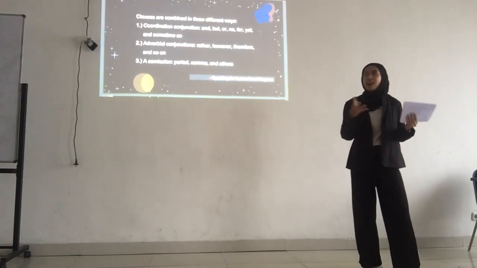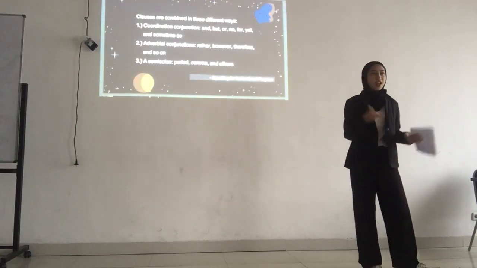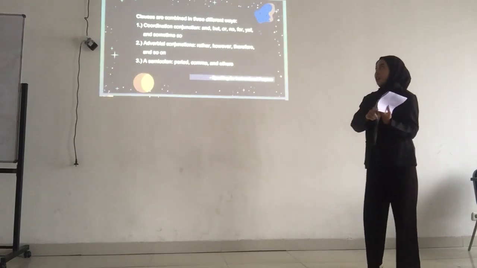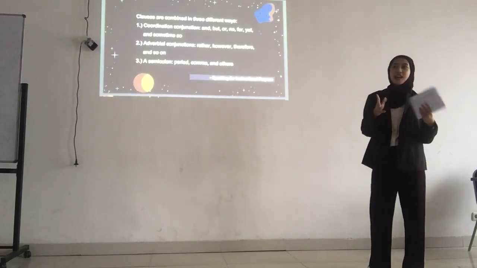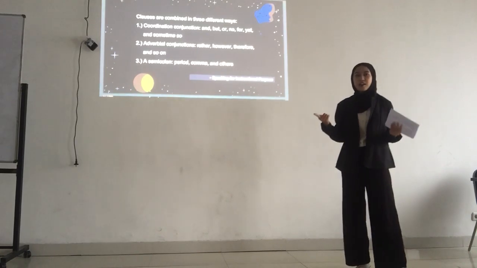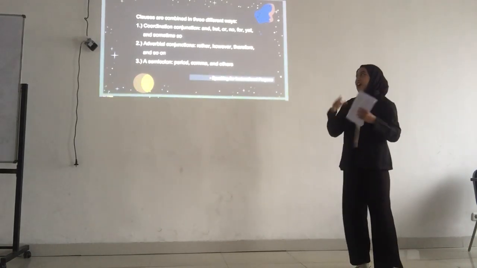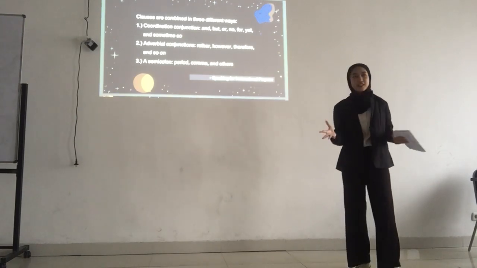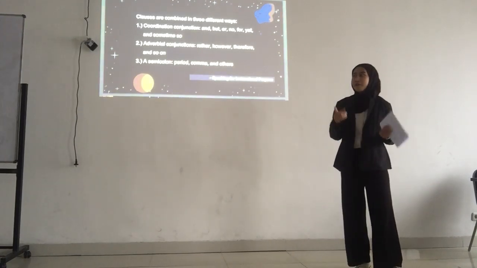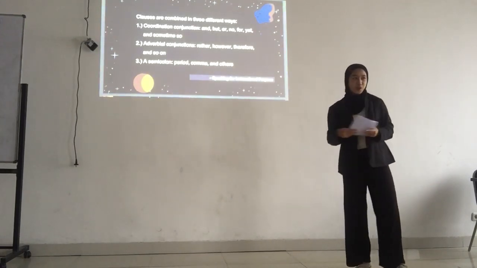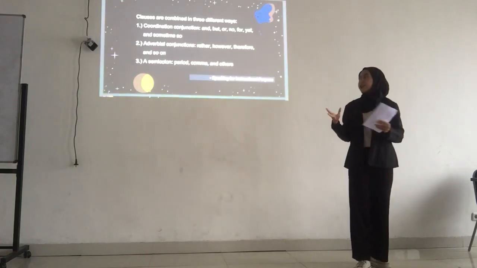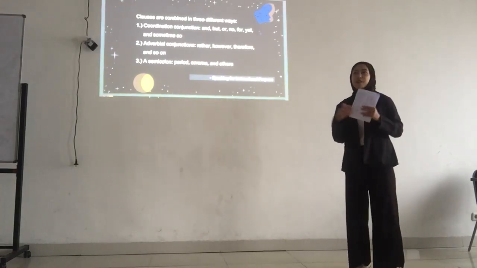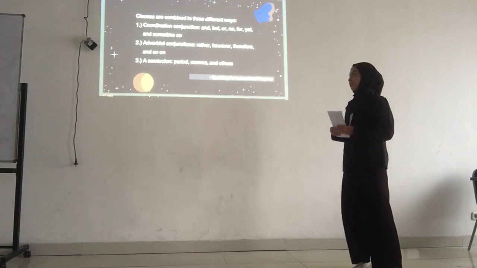So, clauses are combined in three different ways. The first way is using coordinating conjunctions such as but, or, nor, yet, and so on. The second way is adverbial conjunctions such as rather, however, therefore, and so on. And the last way is a semicolon, or using a period, comma, and others.